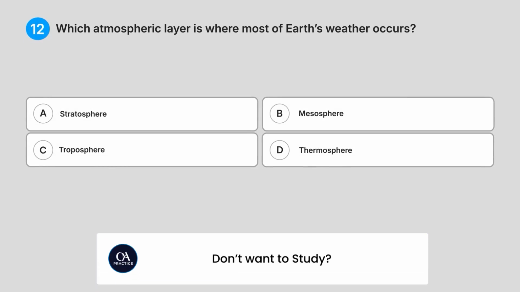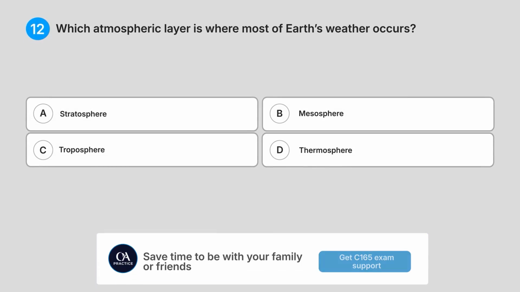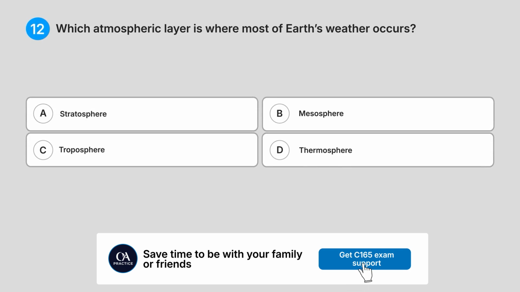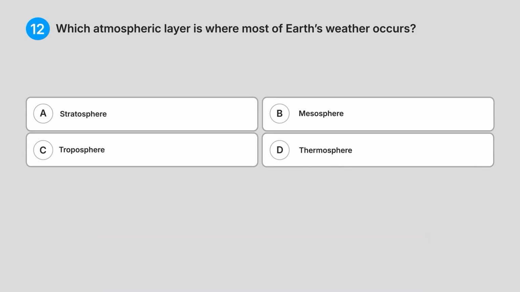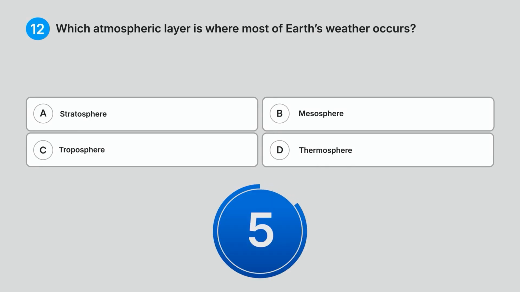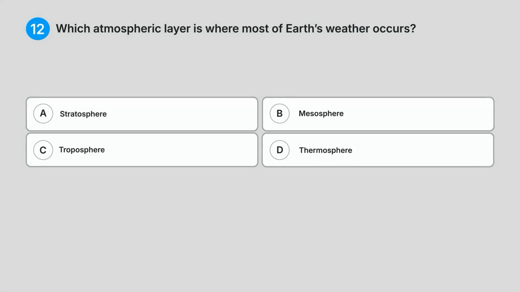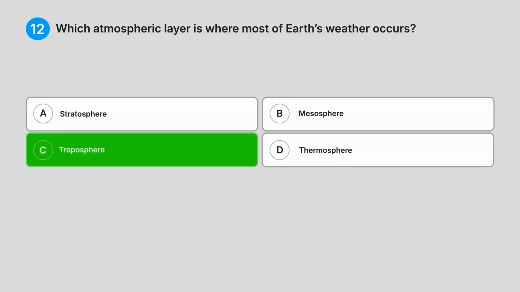Which atmospheric layer is where most of Earth's weather occurs? A. Stratosphere. B. Mesosphere. C. Troposphere. D. Thermosphere. Do you know the answer? Correct answer, C. Troposphere.